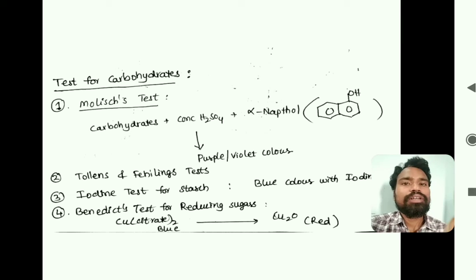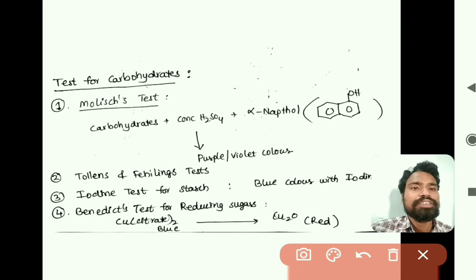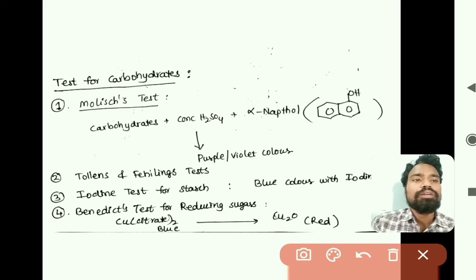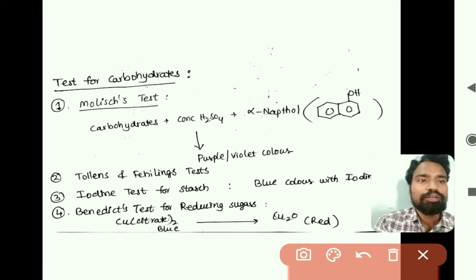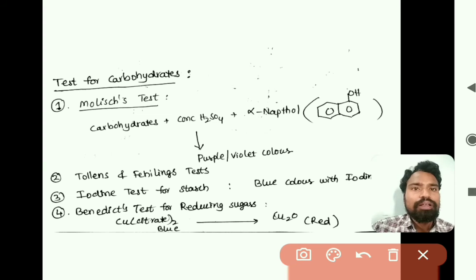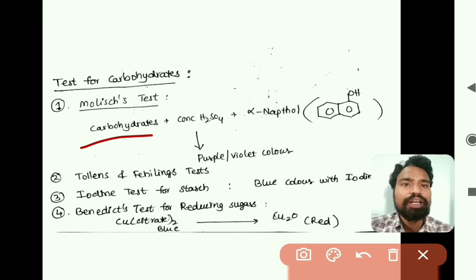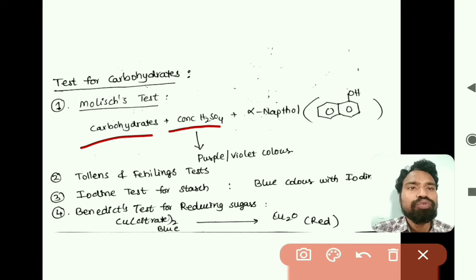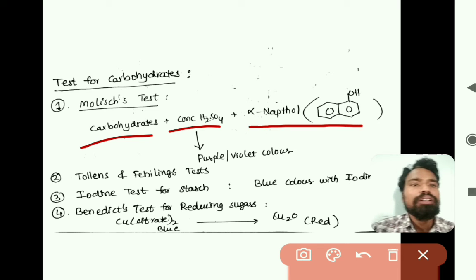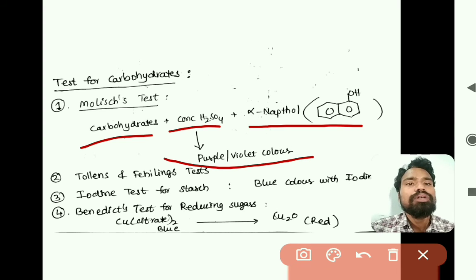The next one is tests for carbohydrates. How do we identify whether a given molecule is a carbohydrate or not? Take the given compound and add concentrated H2SO4 and alpha naphthol solution. If we get a purple or violet color, the given compound is a carbohydrate.